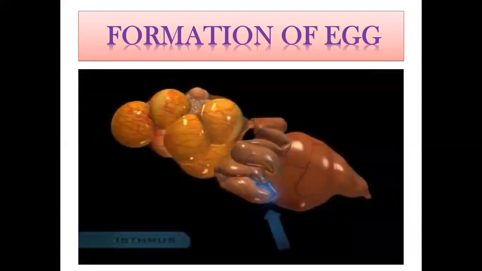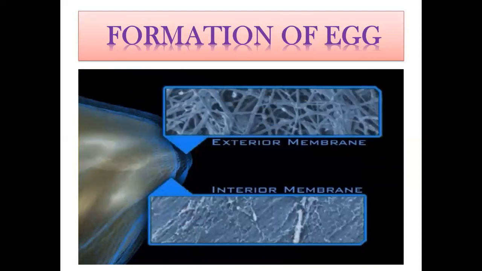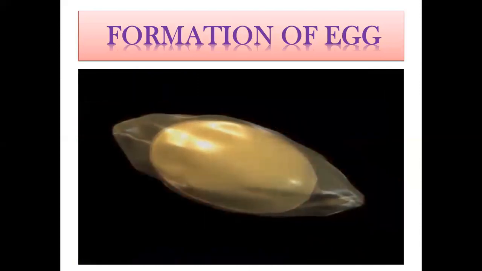The magnum gives way to the next section of the oviduct, the isthmus. Here, the shell membranes are deposited. These thin layers of protein wrap loosely around the albumin covering the yolk. It is as though the yolk and its layer of albumin are a blob of jello, wrapped with 2 sheets of cellophane. The process does not result in a smooth egg-shaped structure. In fact, an egg leaving the isthmus probably looks more like a prune than a plum.